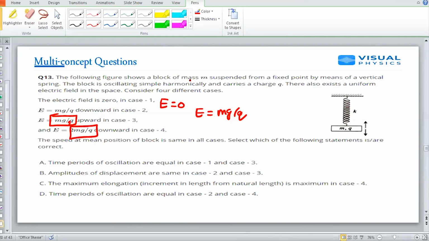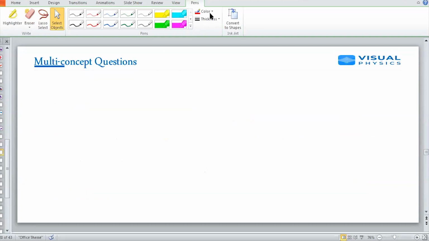I have only one concept in this question, and just keep that in mind. For more discussion, you can refer to the Visual Physics app and go through the simple harmonic motion chapter, SHM chapter. The concept is, let me write it down.